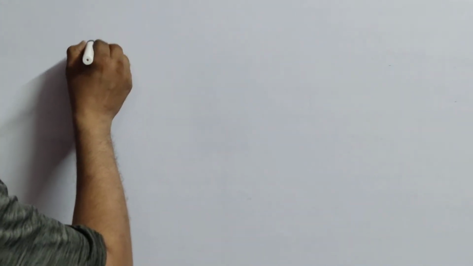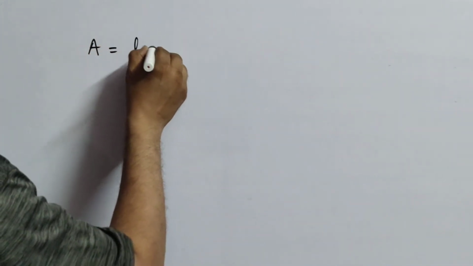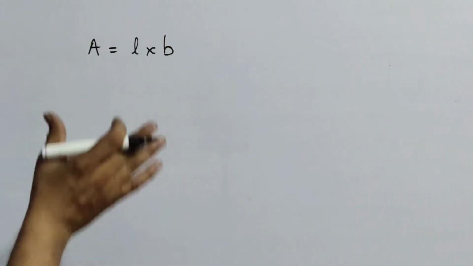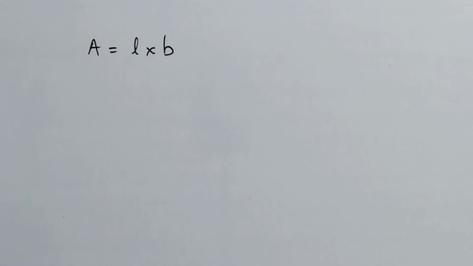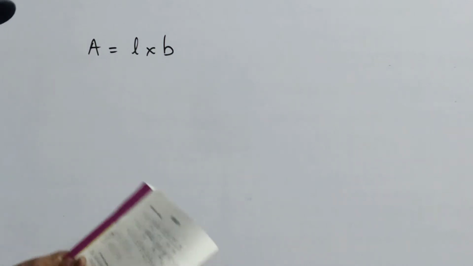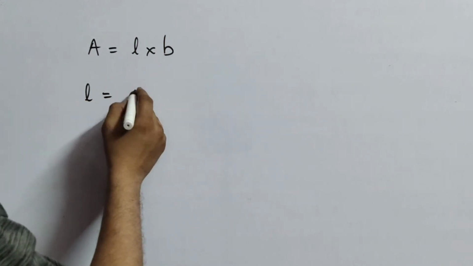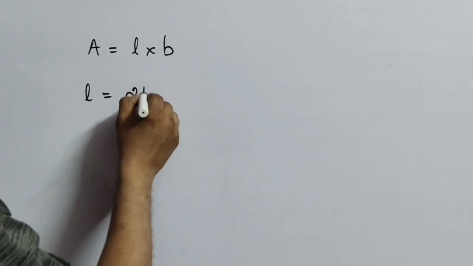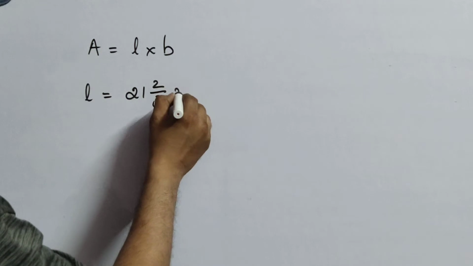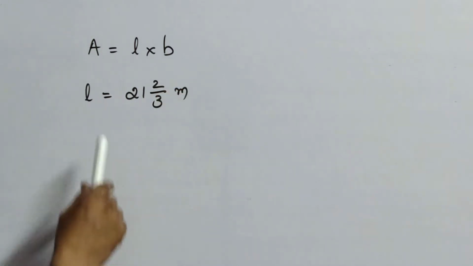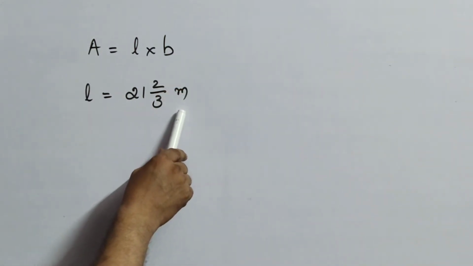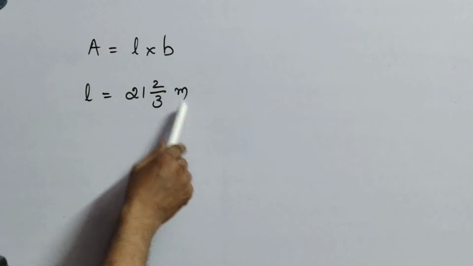Actually, when they ask the area of a rectangular field, immediately you have to write the formula: area equals L into B. And in your mind you have to get the formula L into B. Now, length is given. That means long is nothing but length. How much is given? 21 2 by 3 meters. When units are given, you compulsorily have to write them. Otherwise, you will get half mark for that.